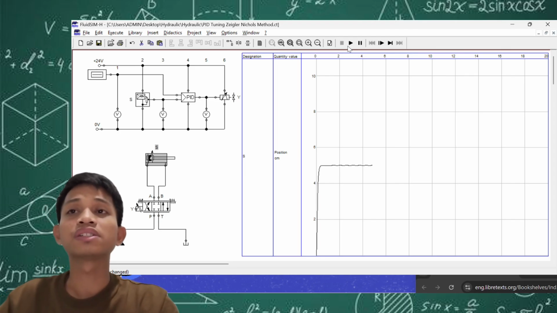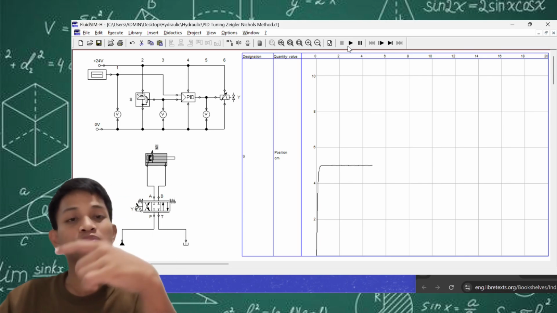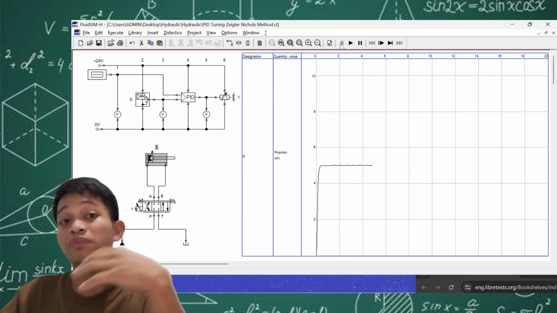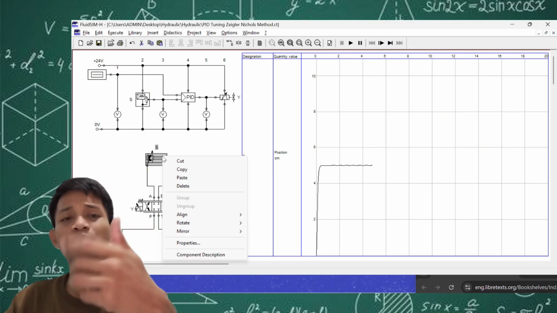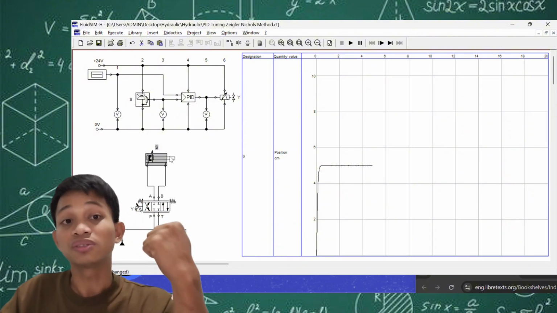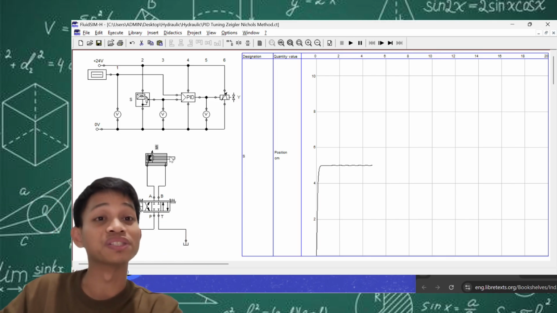Right now let's try adding some disturbances to our system. Just like what my groupmate presented before, these disturbances can come from different parameters and different aspects of our mechanism. For example, our hydraulic cylinder here is old, so we are introducing leakage to our cylinder gaskets.